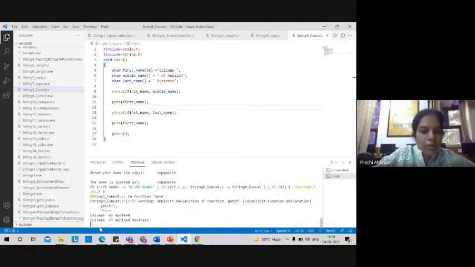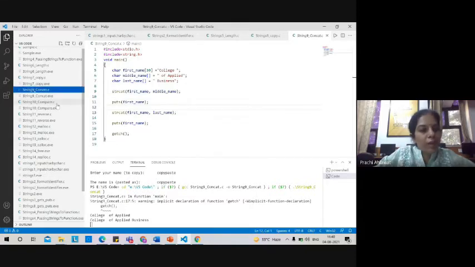Yeah, so here you can see first you got college of applied. Why? Because puts is printing first name, and first name is a combination of first and middle name. Later on you used one more statement wherein you combined first and last name. That is why the entire name is coming up over here. I hope this string concatenate function is clear to everyone.